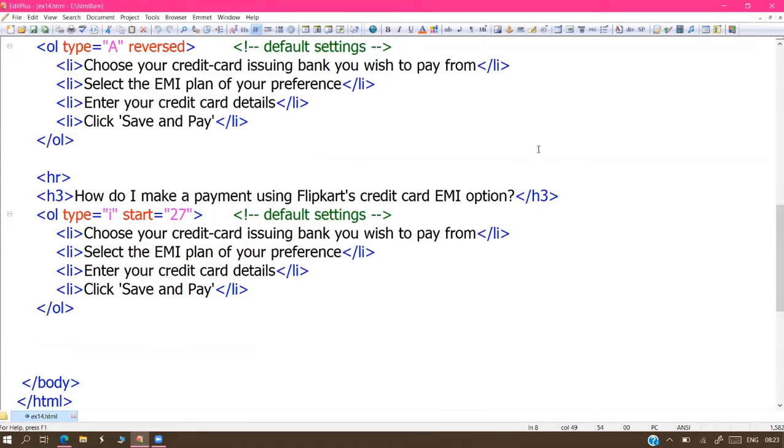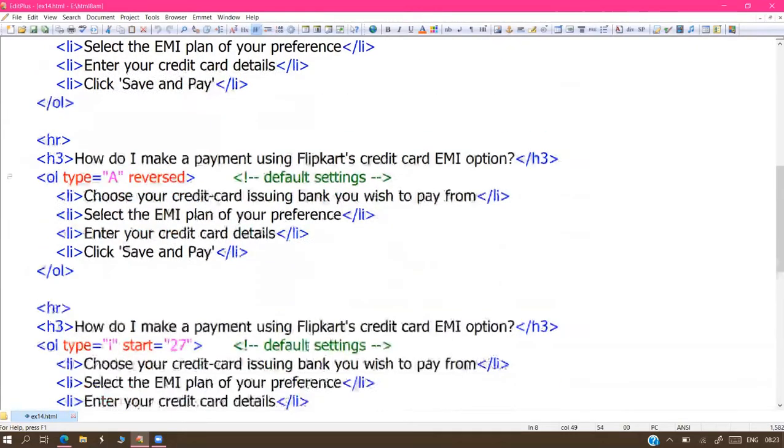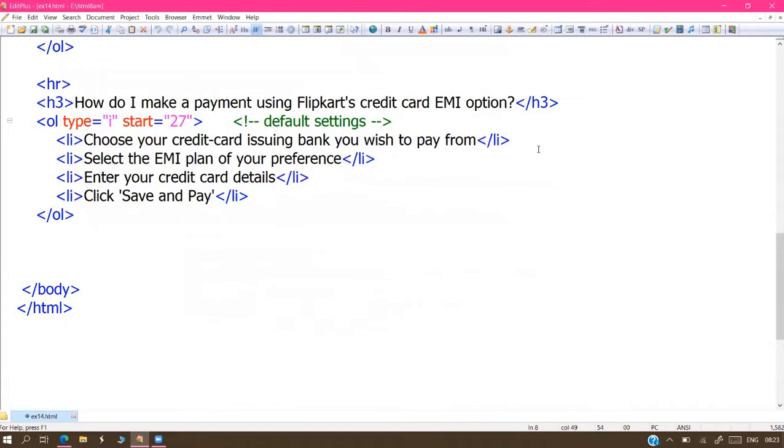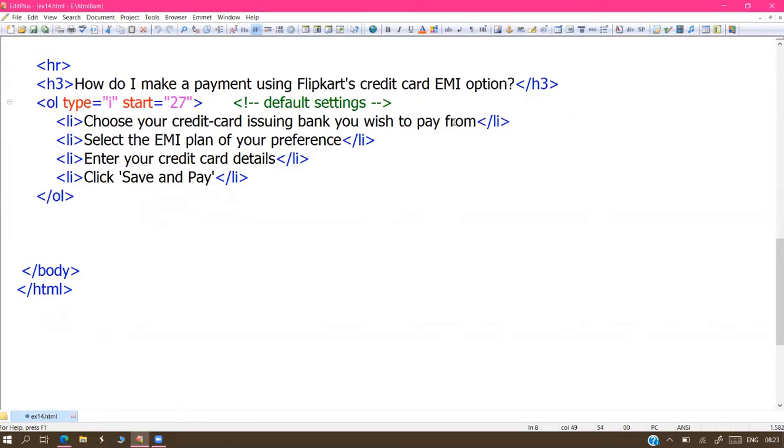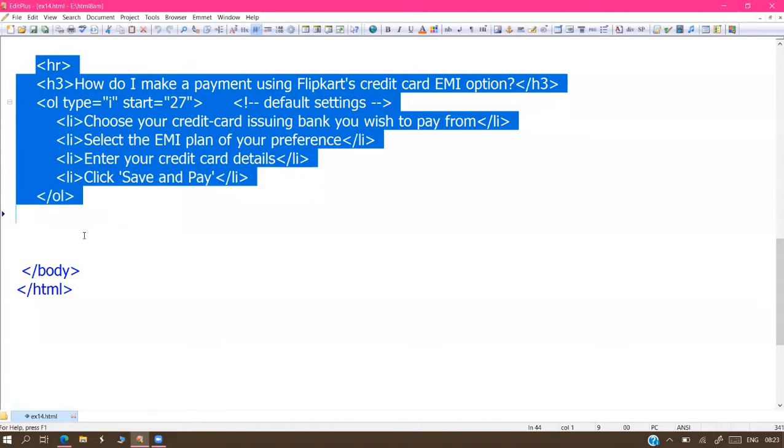So in our last session we started the ordered list to bullet numbering style. Our main list we prepared. Next, I want to prepare the sub list, the list within the list. Is it required? Yes, we already checked. Practically we observed that in Flipkart also we have the main list and sub list available. The similar type we are also going to design here. This type of design is called a nested list.